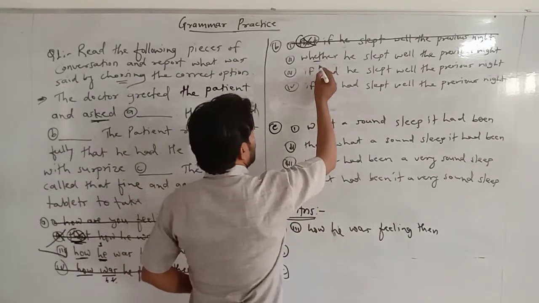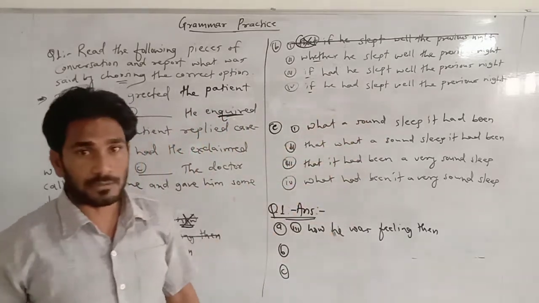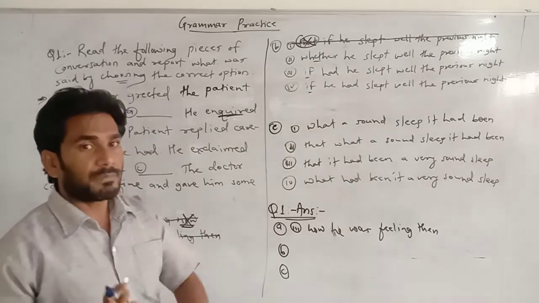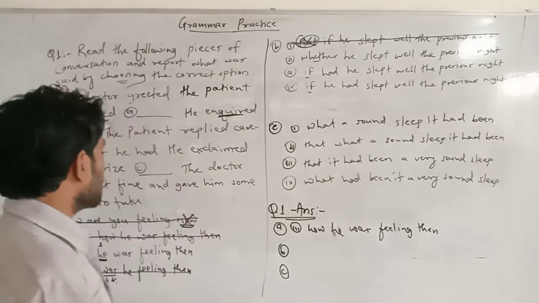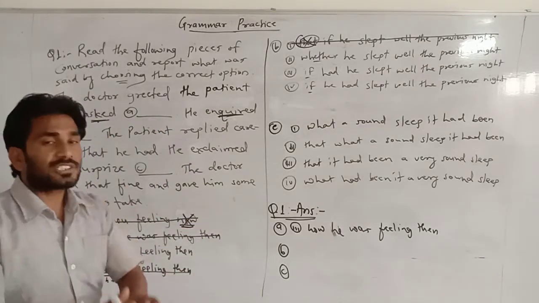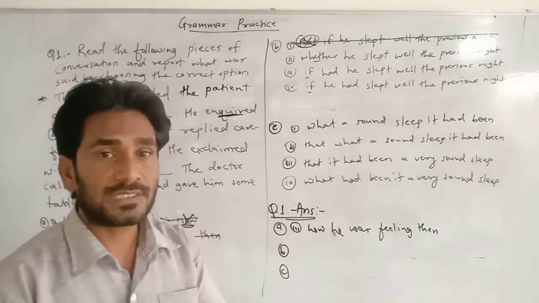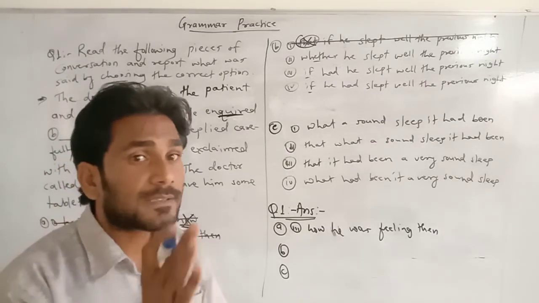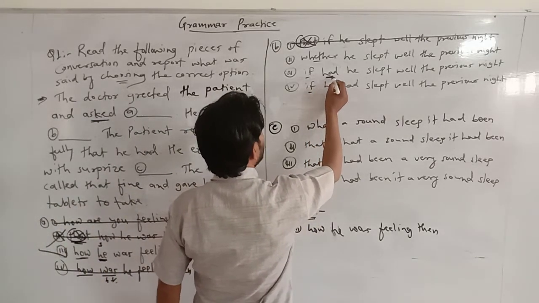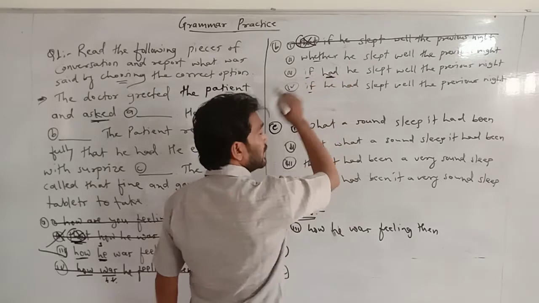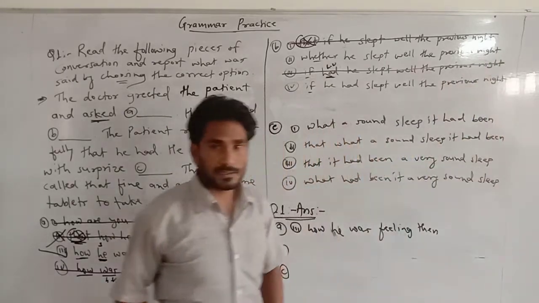Secondly, these are correct: whether, if. Okay, both are correct. Previous night. Okay, all three are fine regarding the conjunction. But the next thing, as I told you, is that conjunctions are always followed by a subject. So here "if had" is again a conjunction followed by a helping verb, so this again cannot be the answer.